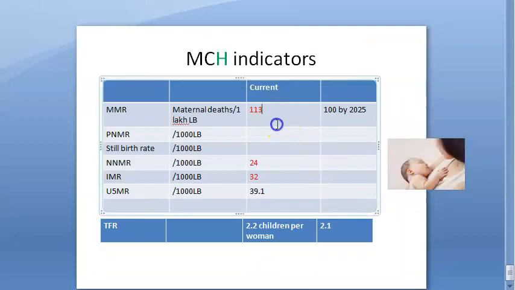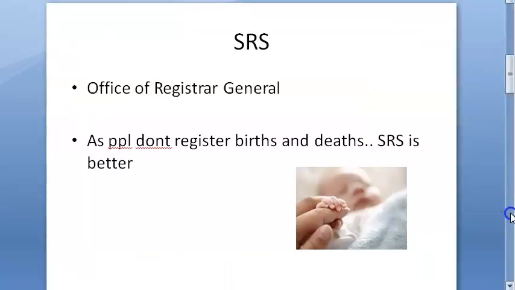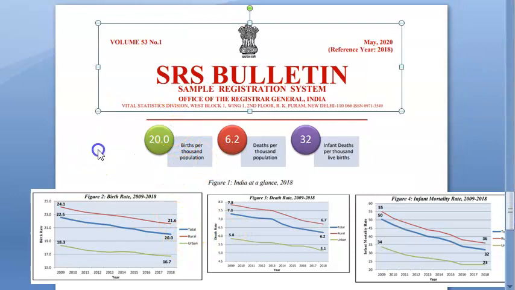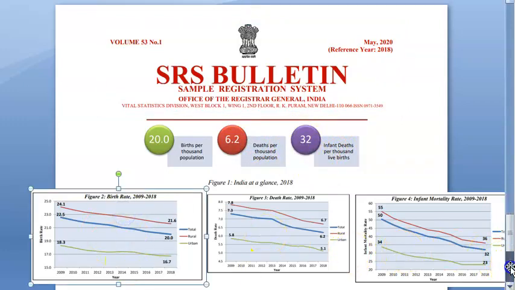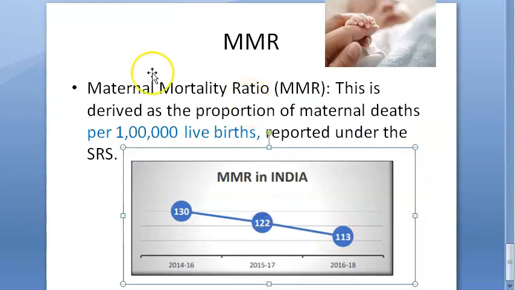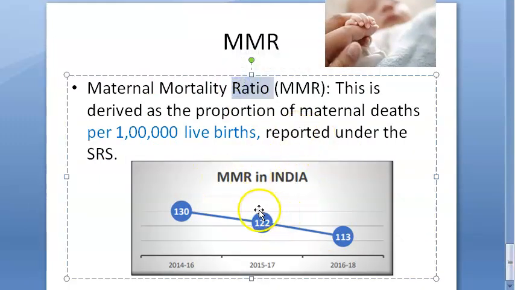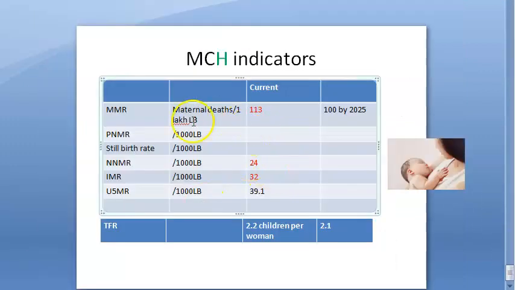So how do you get this information, guys? These current values, we have seen in the sample registration system. So this is a health information system. Here you can see birth rate 20, death rate in India 6, infant deaths per 1000 live births, this is IMR 32. Then giving MMR, maternal mortality ratio. Remember, it's a ratio. Numerator is not a part of denominator. It's maternal deaths per 1 lakh live births. Currently 113.